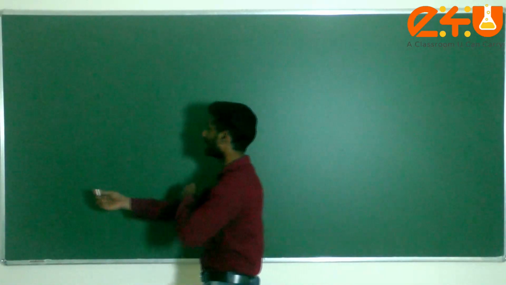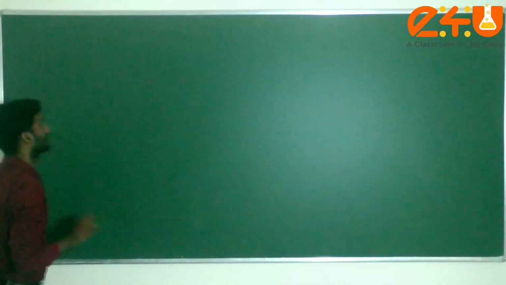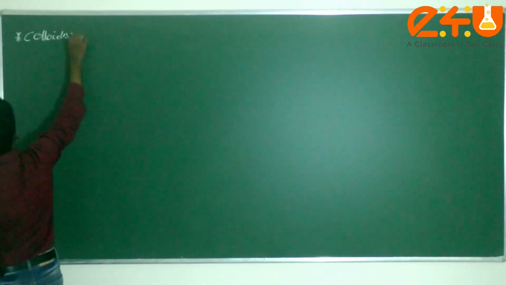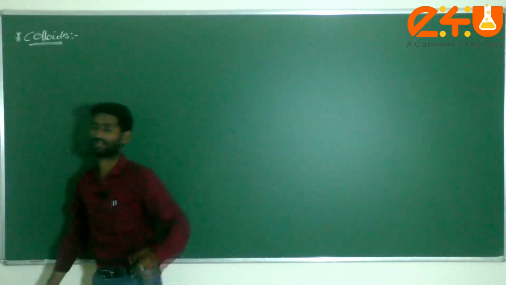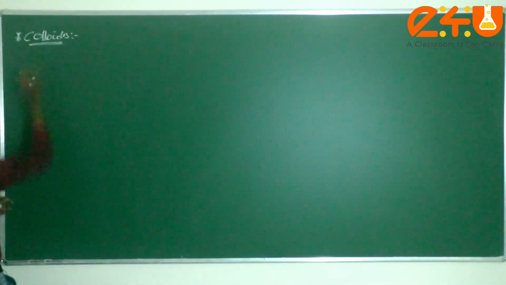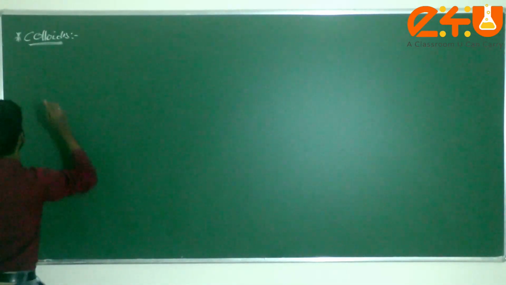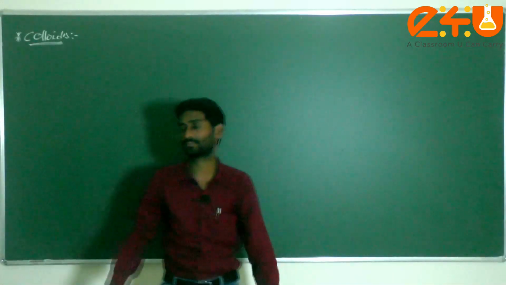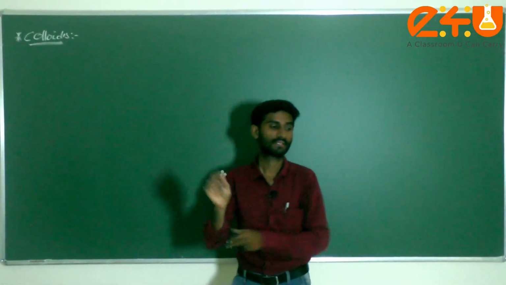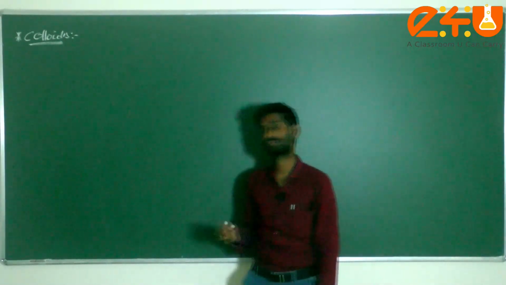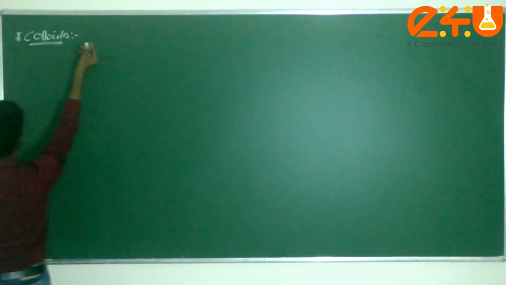Now in this lecture we are going to discuss a very important topic, that is colloids. This is very important, dear students. This is part 3 of surface chemistry. In colloids, we already know the solution is mainly classified into 3 types: one is the true solution, the second is the colloidal solution, and the third is suspensions. You have studied this in lower classes.